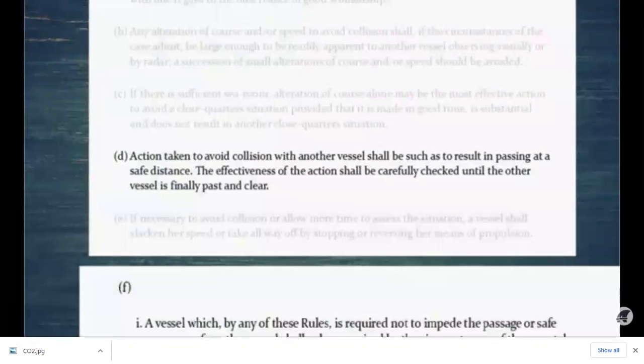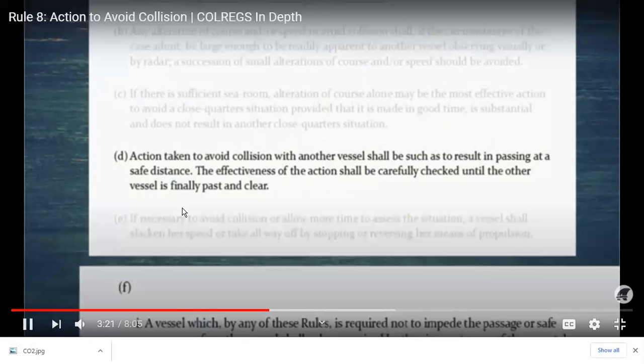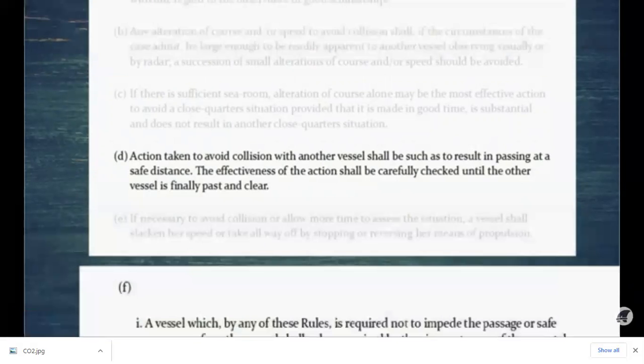Now D is action taken to avoid collision with other vessels shall be such as to result in passing at a safe distance. So as many companies have their minimum CPA 1 mile or 2 miles at sea. So as per that, you have to maintain as per the different situations what is the minimum CPA, that is a safe distance, and the effectiveness of the action shall be carefully checked until the other vessel is finally passed and clear. So till the other vessel is quite well clear of you, you have to keep monitoring that there is a safe distance maintained,